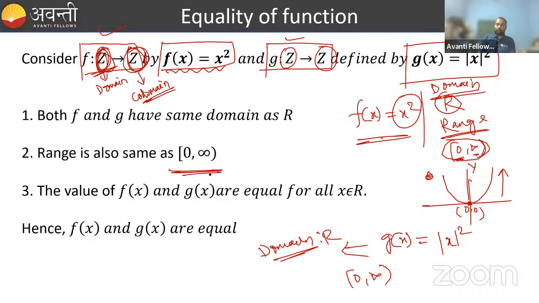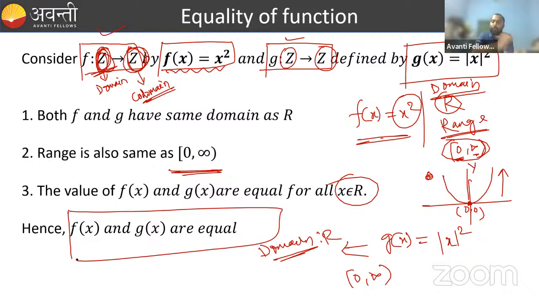The value of f of x and g of x are equal for all x belonging to R. So for all real values of x, both the functions are equal. We can say now f of x and g of x are two functions that are equal. Clear everyone, guys? Clear?